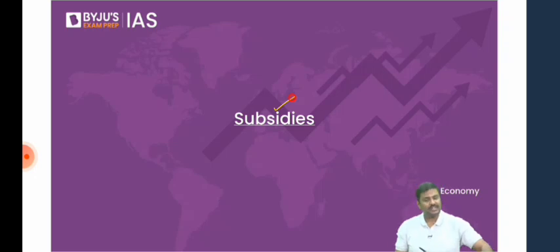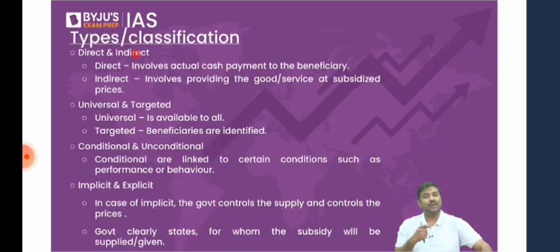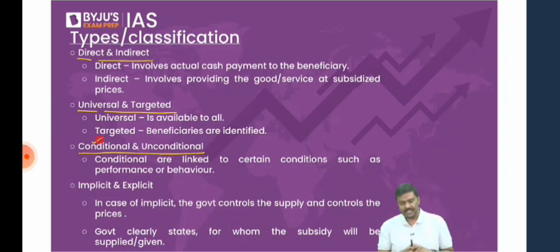Now focus on the idea of subsidies. In subsidies, yesterday we started with what is the meaning of the term subsidy. Then we have discussed certain types of subsidies or classification of subsidies: direct subsidy and indirect subsidy, universal subsidy and targeted subsidy. Yesterday we have covered 1 and 2. Now let me go to the third and fourth here. Conditional and unconditional subsidies, implicit and explicit subsidy.